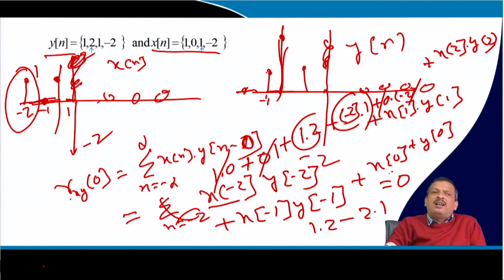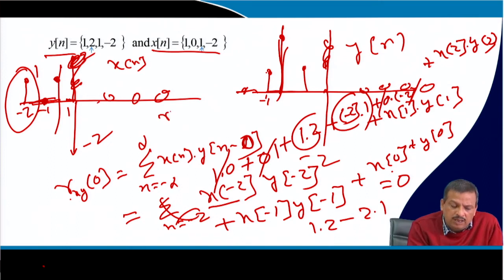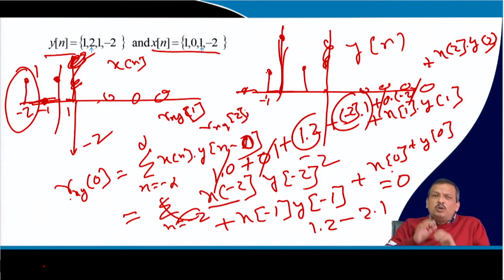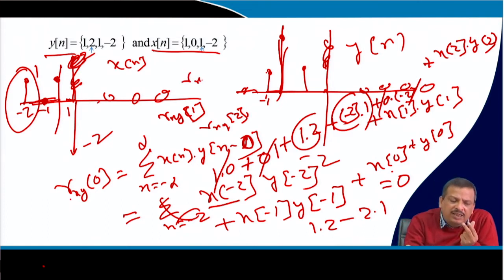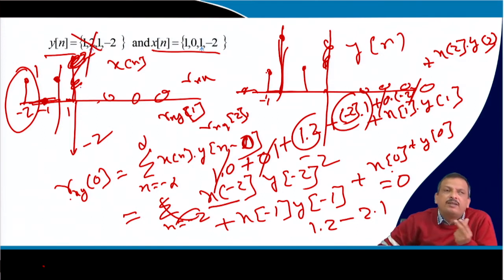Similarly, you can calculate Rxy 1, Rxy 2, like that. So you do it on paper, with pen and paper, and see whether it is matching or not. Those are the measurement of the similarity between the two signals. If it is x and y, it is called cross correlation. If I say Rx with x, the y signal is not there, I find out the similarity of x with x, which is called autocorrelation.